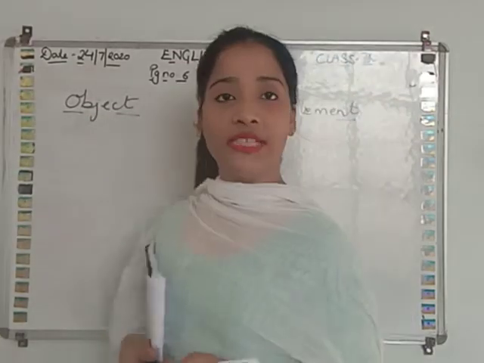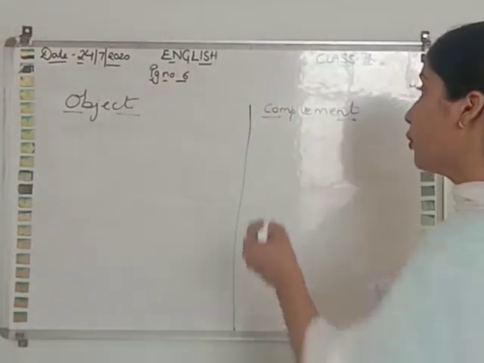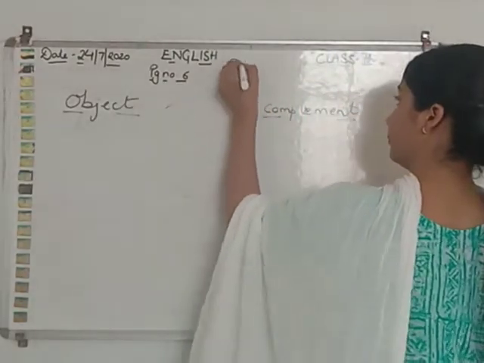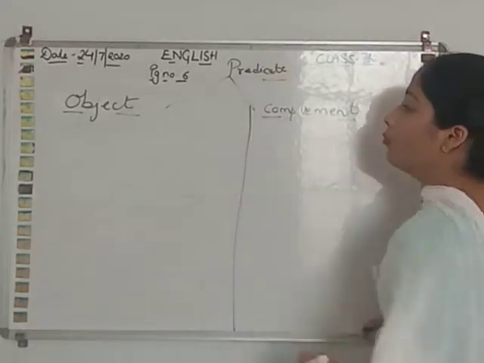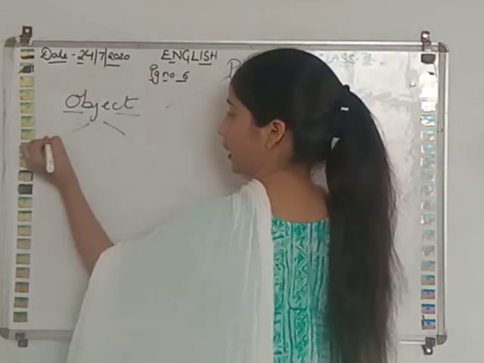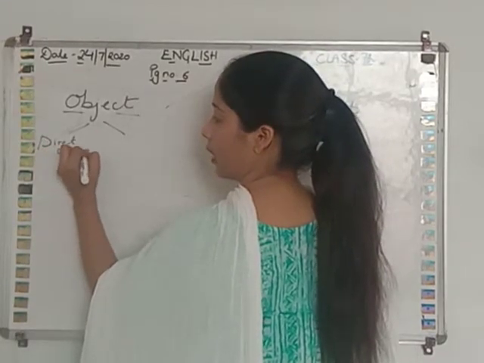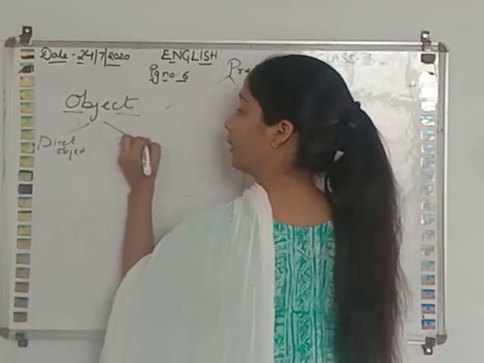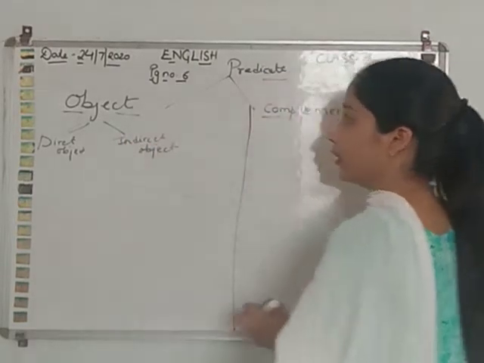First of all, object and complement are part of the predicate. Objects are of two types: direct object and indirect object.